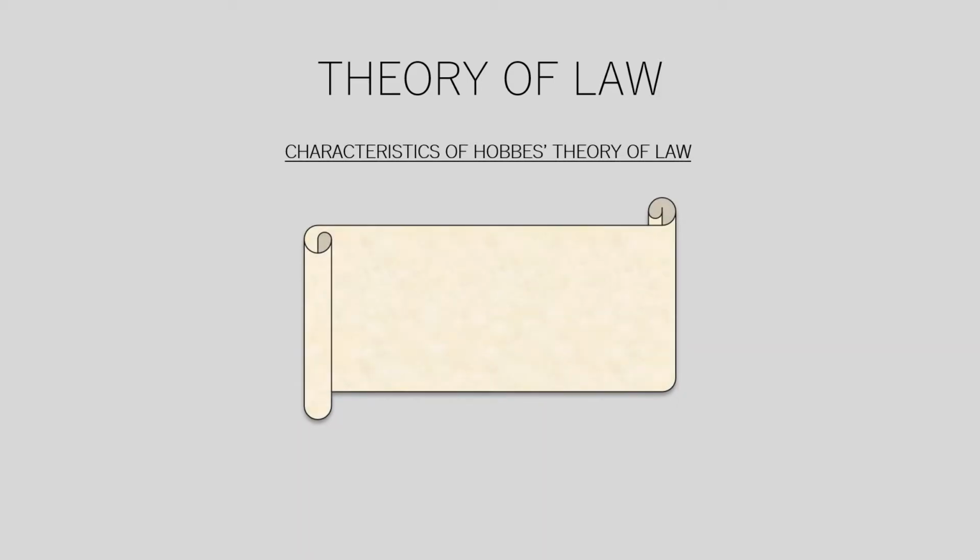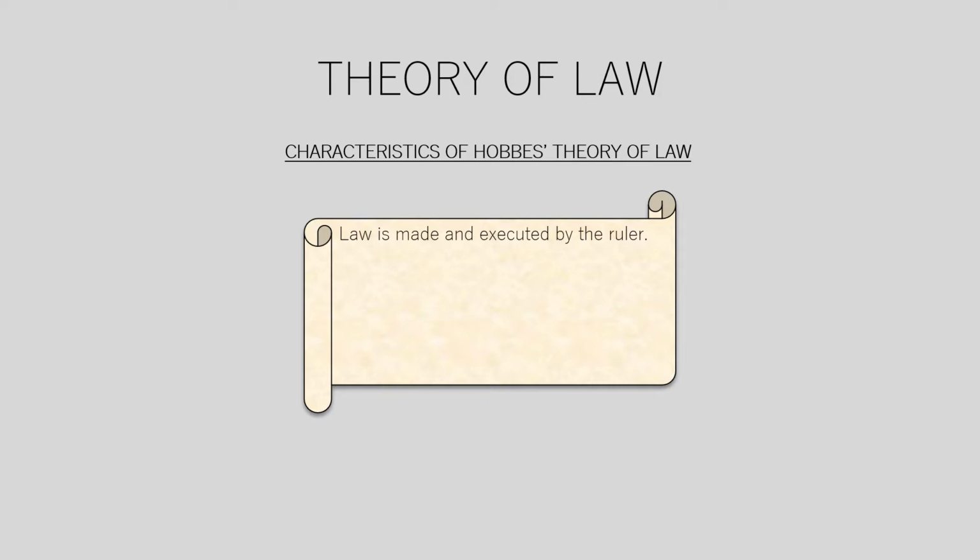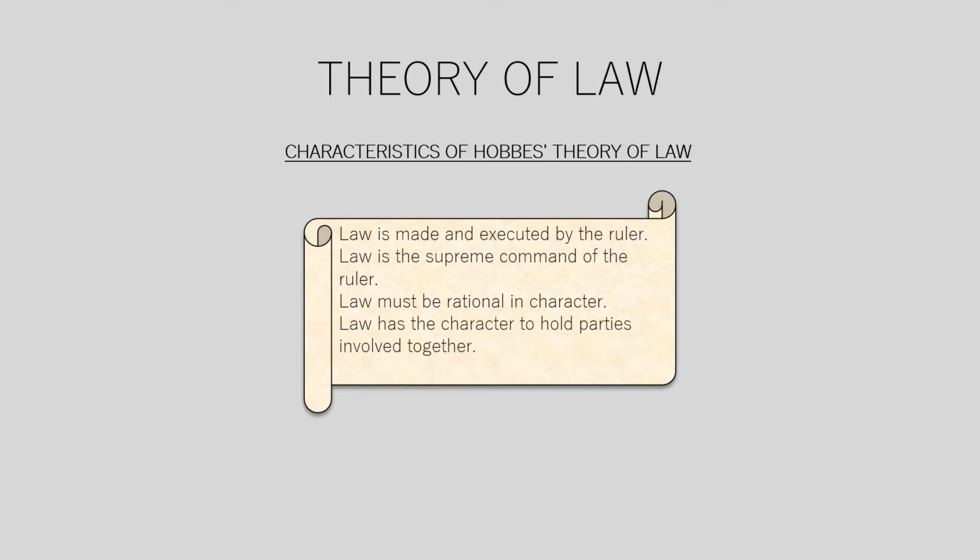Next is the theory of law. In order to understand the theory of law, we need to know its characteristics. So the characteristics of Hobbes' theory of law are: law is made and executed by the ruler. Law is the supreme command of the ruler. Law must be rational in character. And finally, law has the character to hold parties involved together.